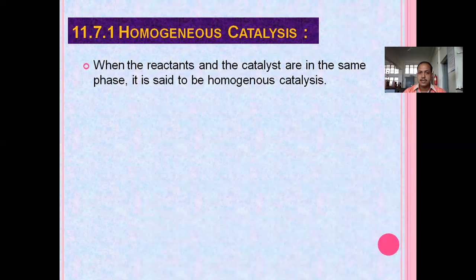Homogeneous catalysis means when the reactants and the catalyst are both in the same phase. What is the same phase? We know solid, liquid and gases, these are the three major phases. So when the catalyst and reactants are in the same phase, we call it homogeneous catalysis.